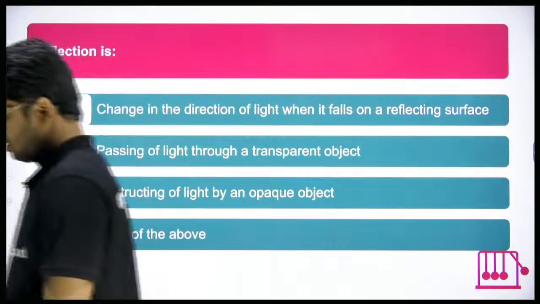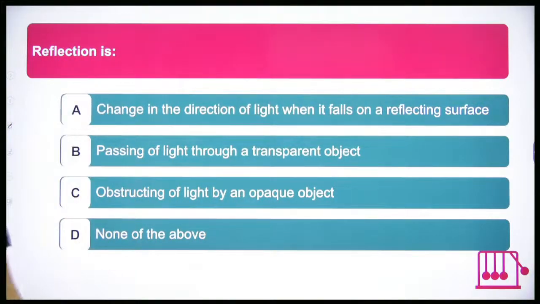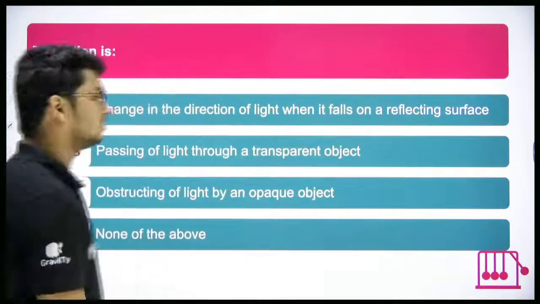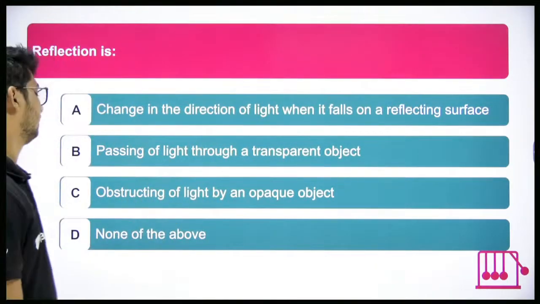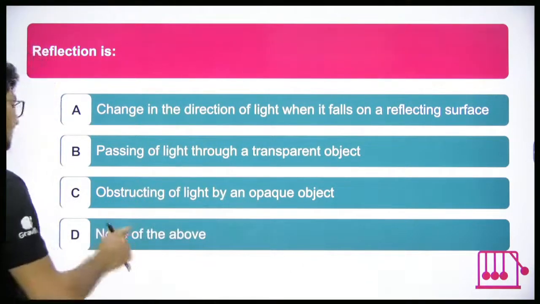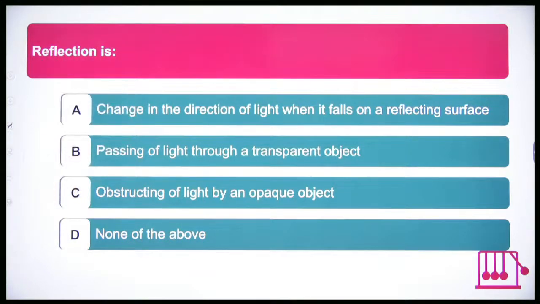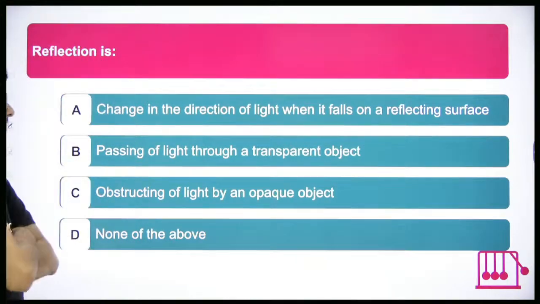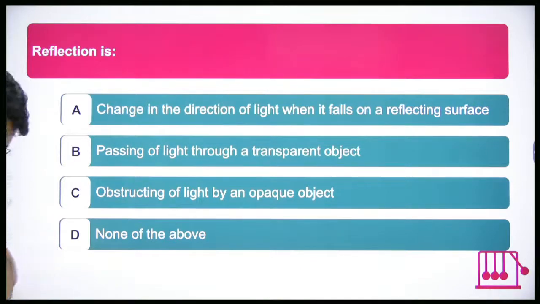Next. Again a very simple question. Reflection is what? A, change in direction of light when it falls on a reflecting surface. B, passing of light through a transparent object. C, obstructing of light by an opaque object. D, none of the above. Which is the best suitable answer in this case? A, B, C and D. I'll give you 15 seconds of time. So please think and answer.